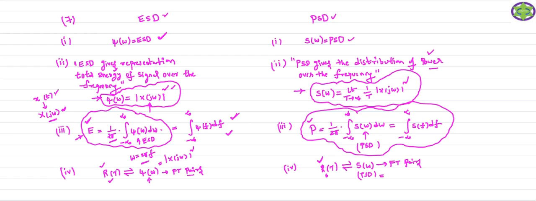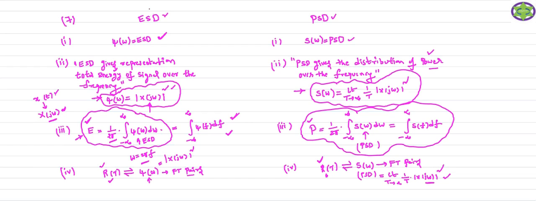So how can you get the power spectral density function? The power spectral density function is the limit as T tends to infinity of 1 by T mod X of j omega whole square. This is your power spectral density function. So in the examination, the question is given like this.